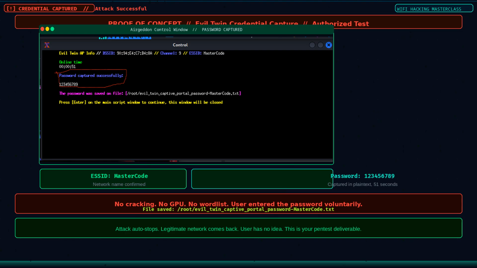In an authorized red team engagement, this is your deliverable, proof that the network is vulnerable to a social engineering attack that bypasses all password strength entirely. This is why password length does not protect you from evil twin. Only user awareness does.